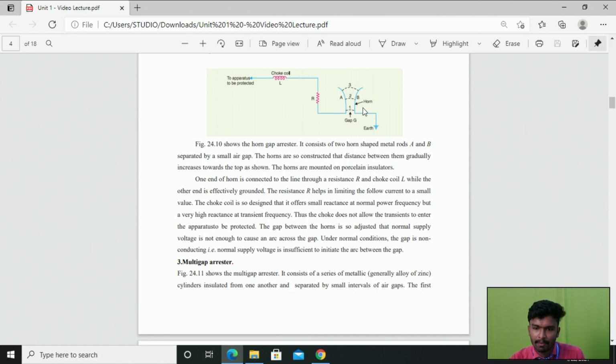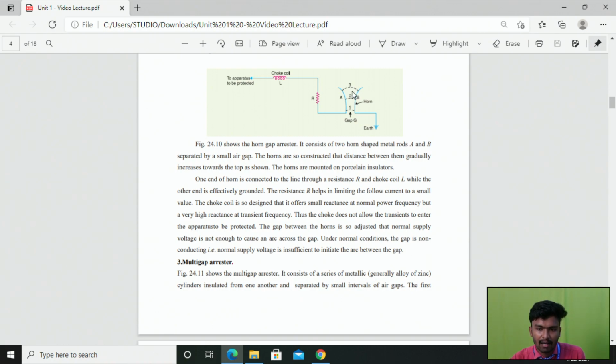So during normal operating conditions the arc is not created due to insufficient supply voltage, but on the occurrence of a fault we have sufficient voltage to maintain the arc. At that time the arc is created between these two metal rods. Then, due to the heat and air circulation, the arc starts to move upwards; at position 1 the length is increased, at 2 it is again increased, and at 3 increased.